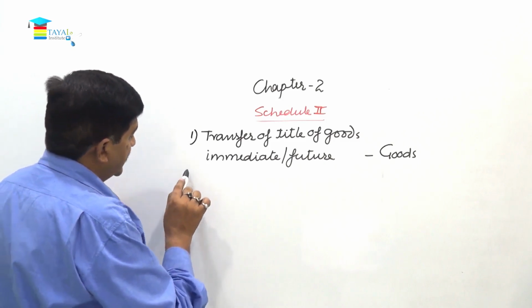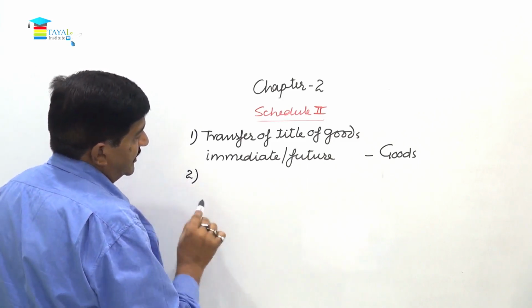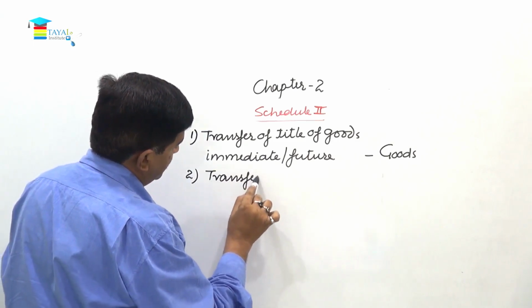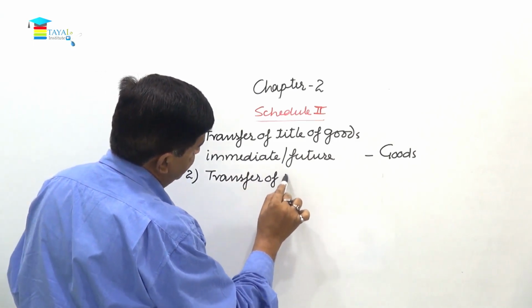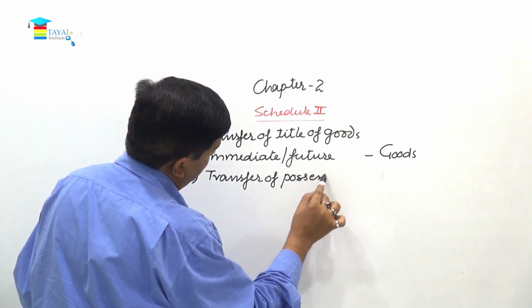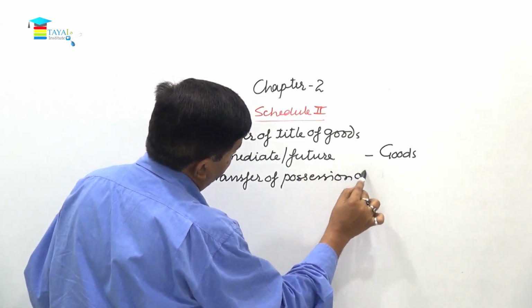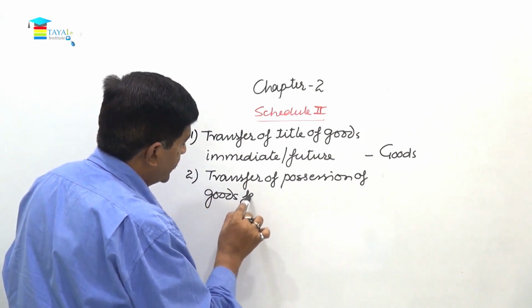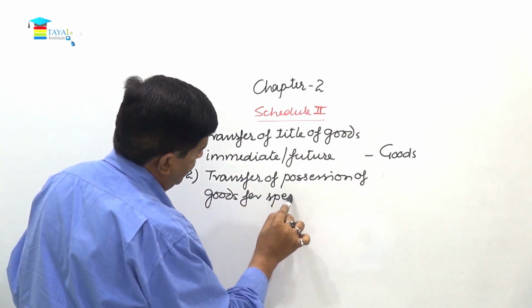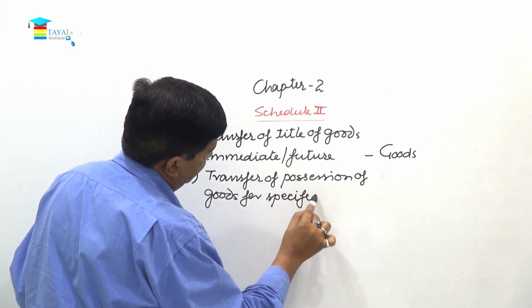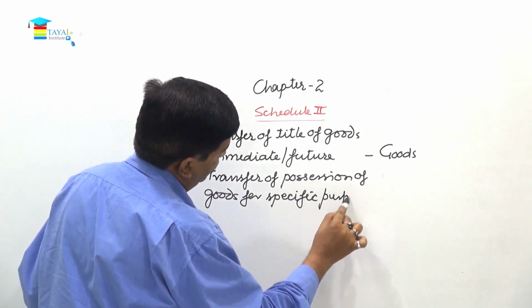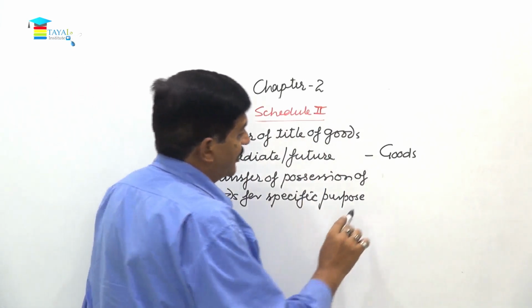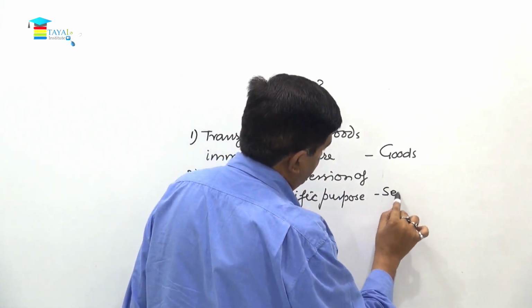Then it is transfer of possession of goods for a specific purpose. This is called supply of service.